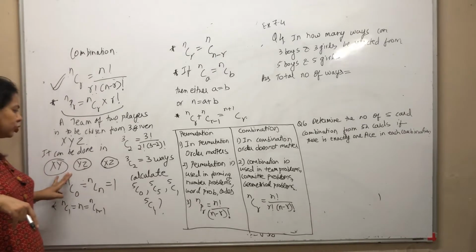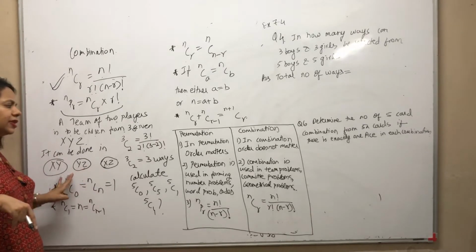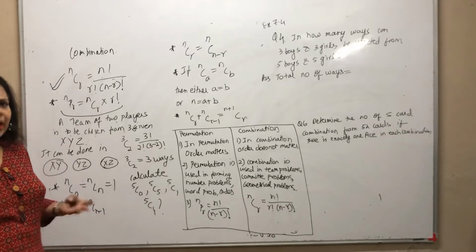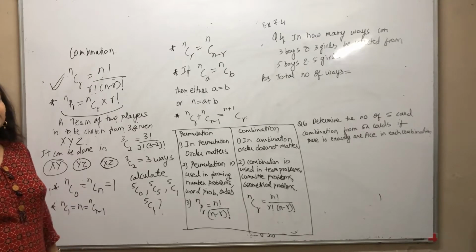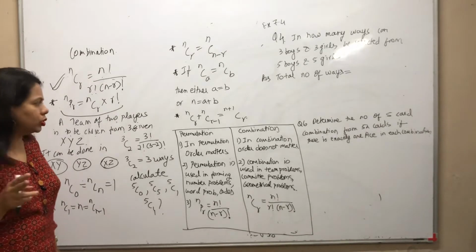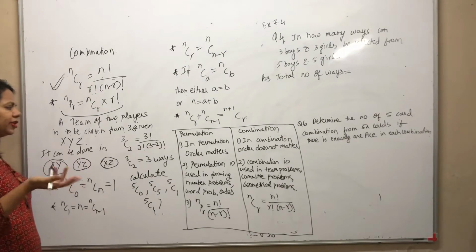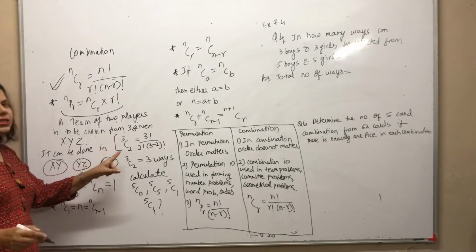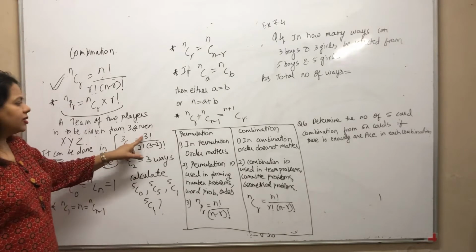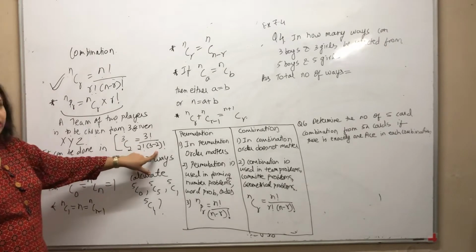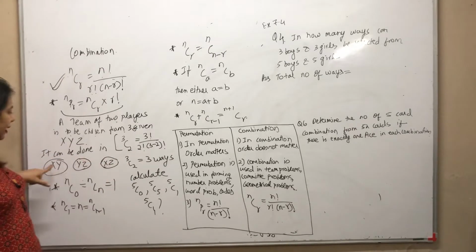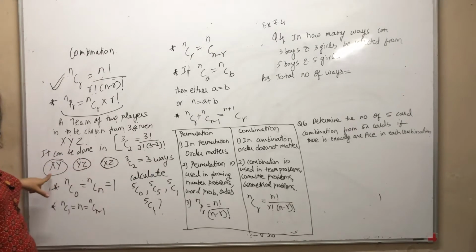So the team can be chosen in how many ways? 3 ways. You had 3 given letters and you had to make a team of 2 from those. So in how many ways could you do that? You could do that in 3C2 ways, which is 3 factorial by 2 factorial into (3 minus 2) factorial, which comes out to be 3 ways. I have listed down the 3 ways here: XY, YZ and XZ.